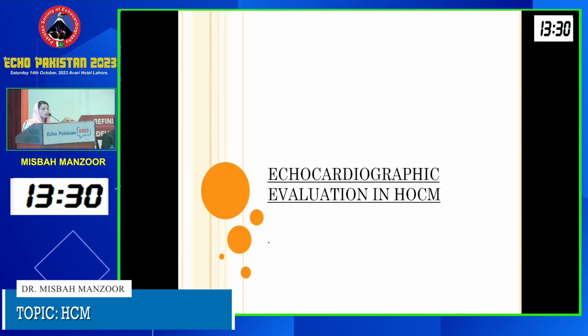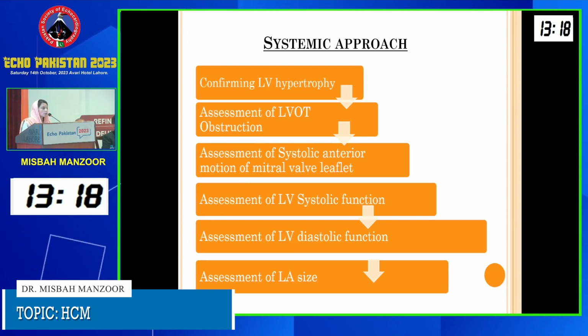So keeping in view the context of today's conference, I would like to concentrate my talk on the echocardiographic parameters that must be sorted out in patients with HOCM. As an echocardiographer, in order to establish a complete diagnosis, for complete quantification and for the prediction of a possible prognosis, a systematic approach must be followed in patients who are known or suspected to have HOCM. A step-by-step approach, starting from the first step going upward to the last step, will help us in diagnosis. The first step is confirming the presence of left ventricular hypertrophy.